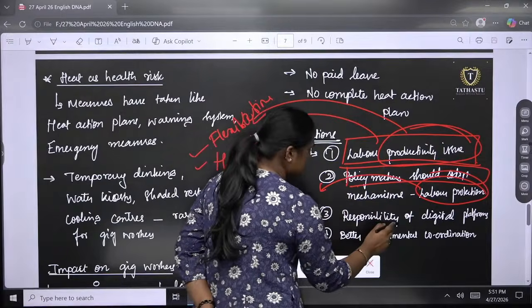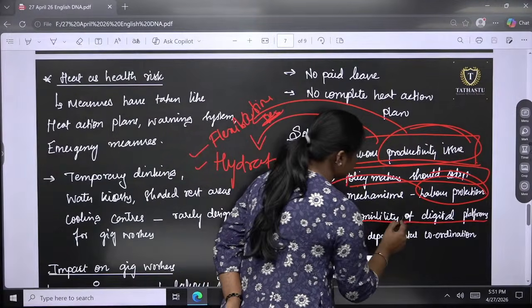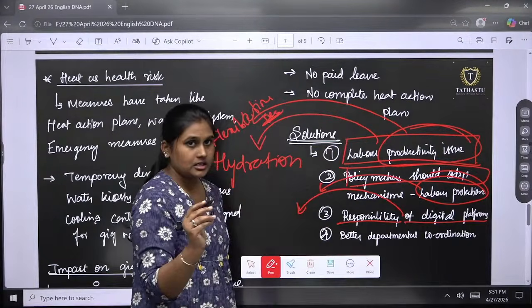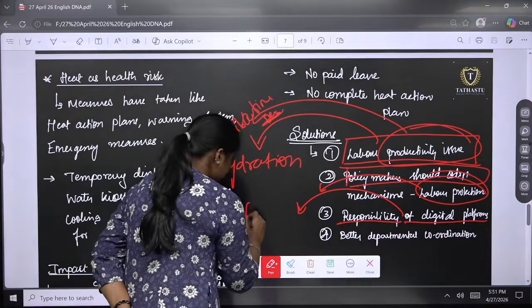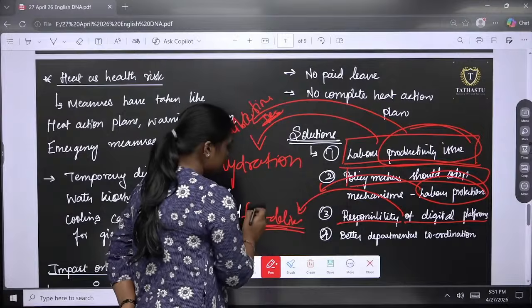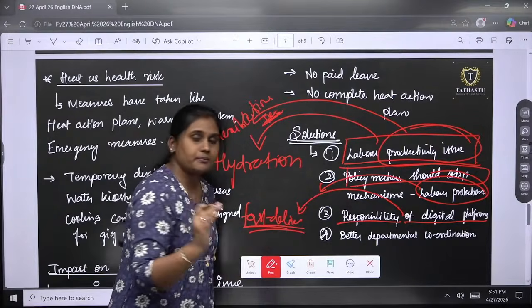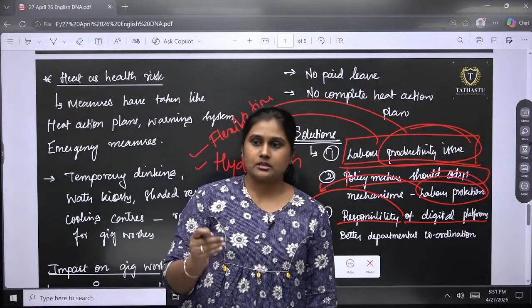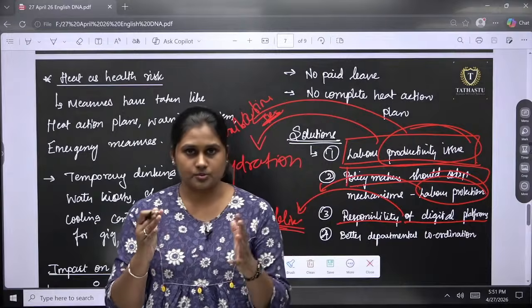Then the third one is about the responsibility of digital platforms. Here comes the major thing: there should be no fast delivery pressure. Give the message to customers that this is peak summer and orders will not be taken for smaller quantities.